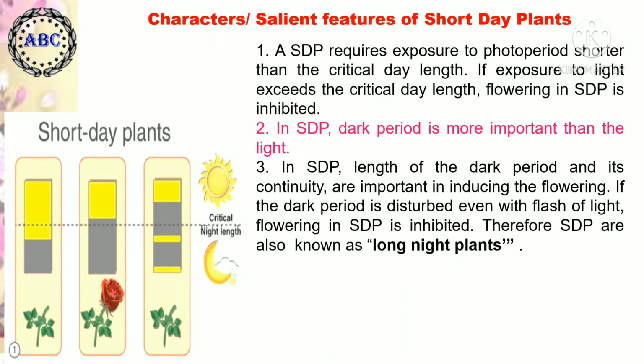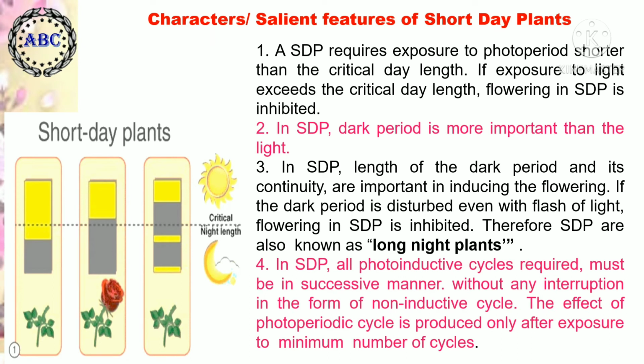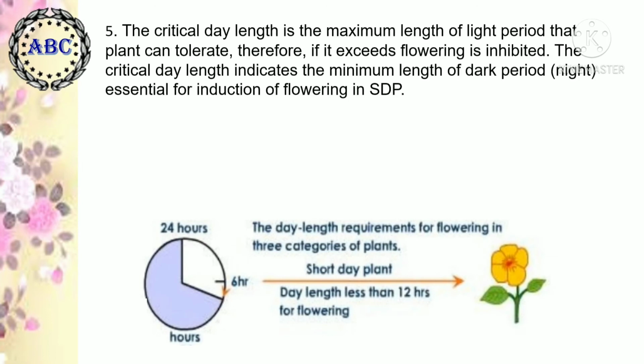Therefore, short day plants are also known as long night plants. In short day plants, all the photoinductive cycles required must be in successive manner without any interruption in the form of non-inductive cycles. The effect of the photoperiodic cycle is produced only after exposure to a minimum number of cycles. The critical day length is the maximum length of light period that the plant can tolerate. Therefore, if it is exceeded, flowering is inhibited.